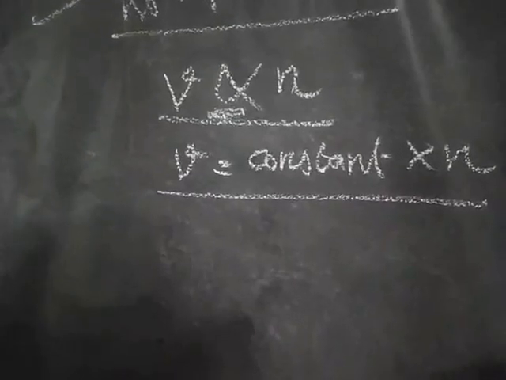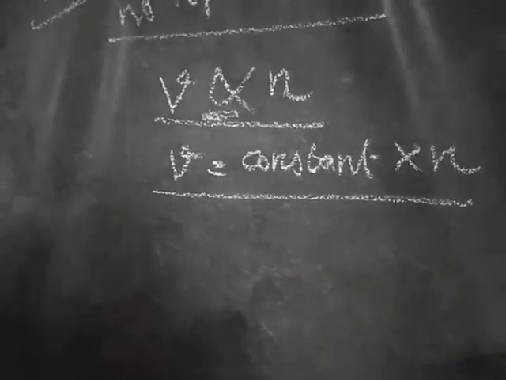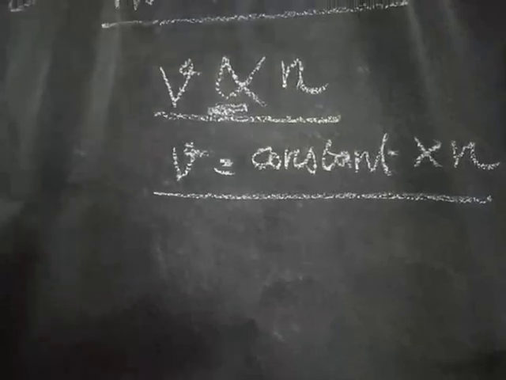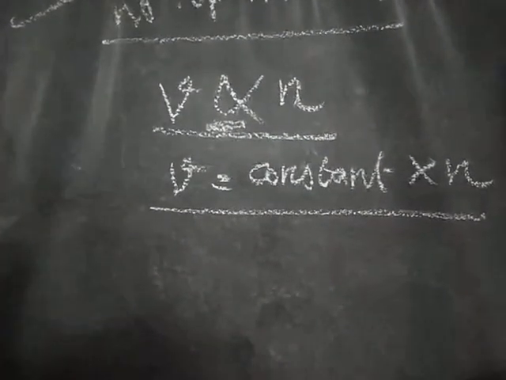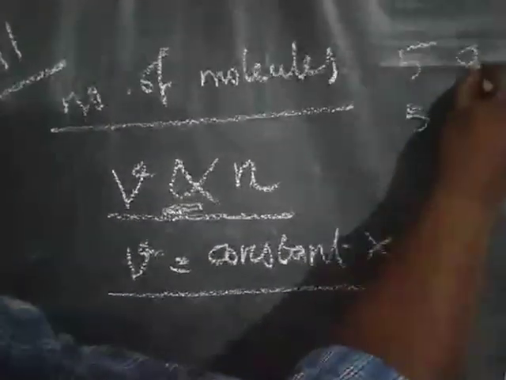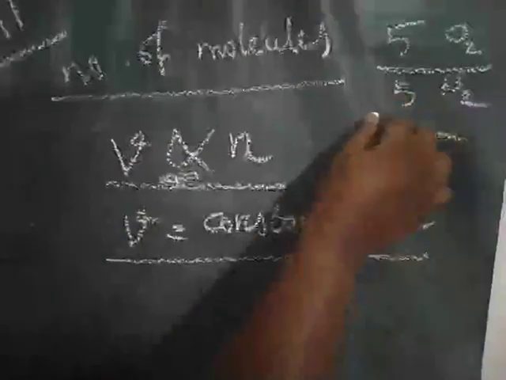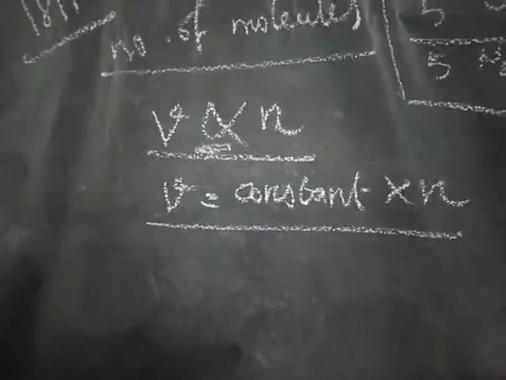Okay, so if you are taking 1 liter of hydrogen and 1 liter of oxygen, and you are maintaining constant temperature and pressure, the two gases also contain equal number of molecules. That is the definition. For example, if you are taking 5 liters of oxygen and 5 liters of nitrogen under a certain temperature and pressure, then we measure the number of molecules. Both the gases contain equal number of molecules.